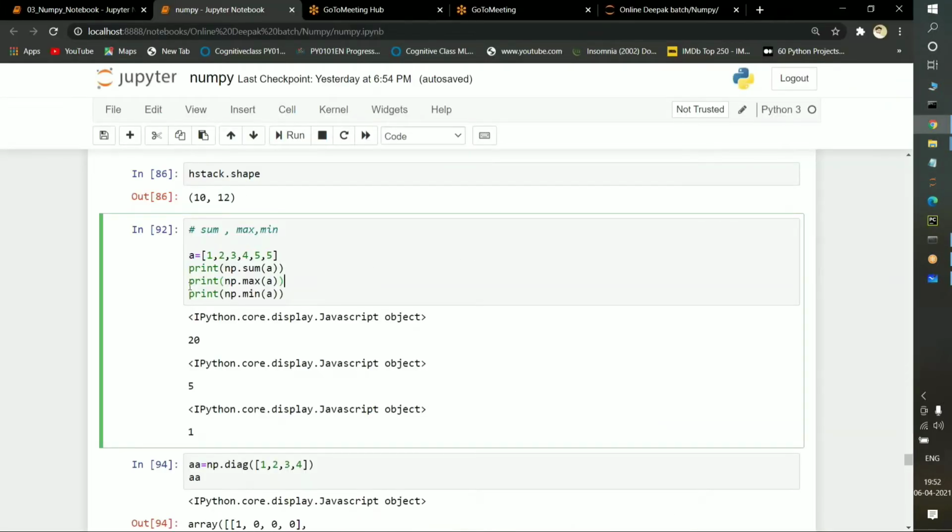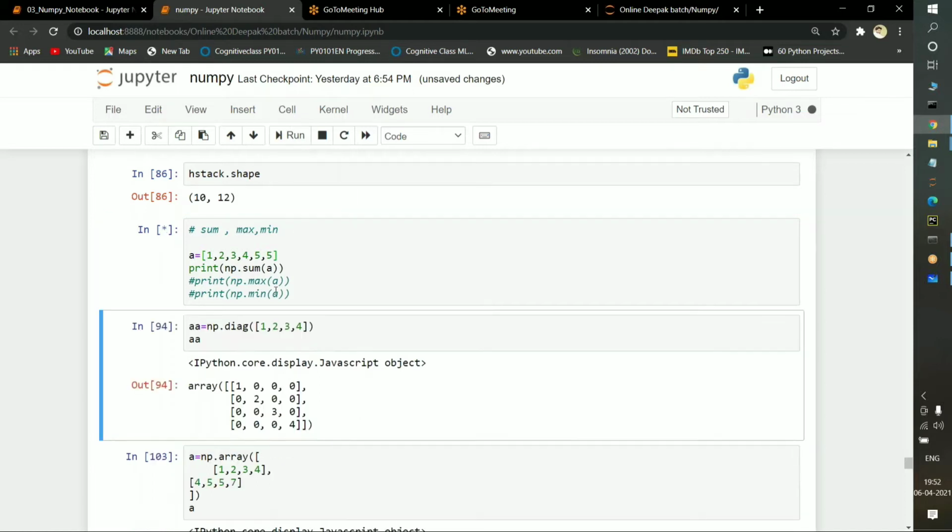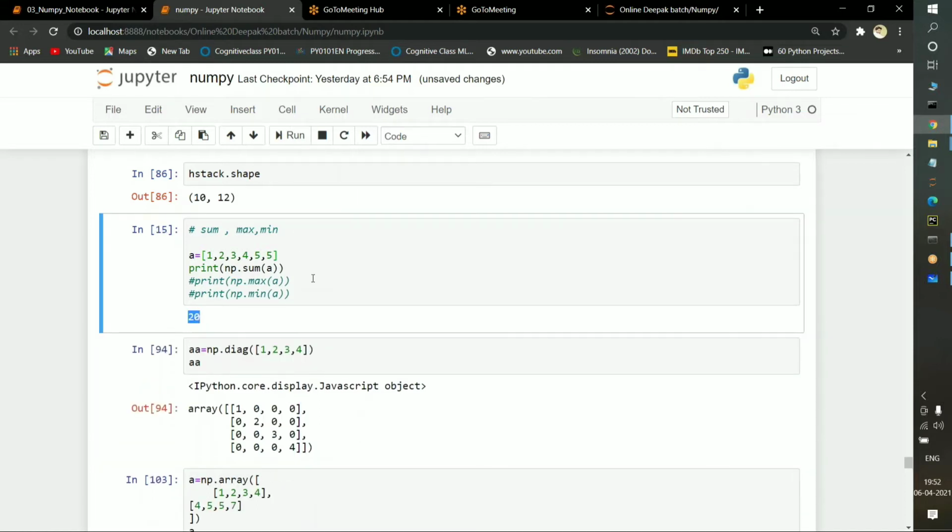Suppose I comment this one out, and pass A is equal to 1 comma 2 comma 3 comma 4 comma 5 and sum it. What will be the value? 1 plus 2 is 3, 3 plus 3 is 6, 6 plus 4 is 10, 10 plus 5 is 15. If I execute it, see, 15 has been selected successfully. Now if I want to find out, in this array, in this list, the maximum value.